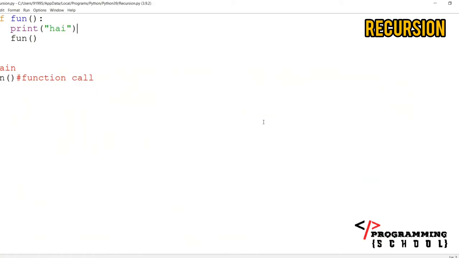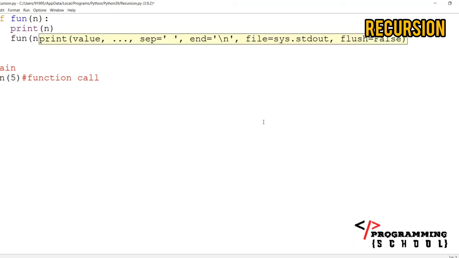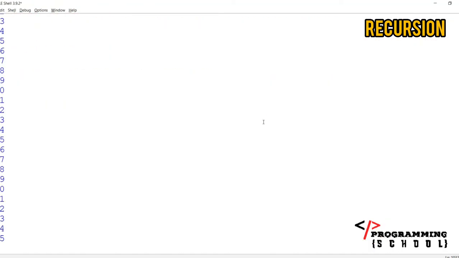When you are writing a recursion, you have to mention something. For example, here I am going to pass 5. That means I am going to write n here, and here I am going to write n minus 1. Now every time I'm going to print what n is. If you observe here, it is working with 5, and it is going back like that,